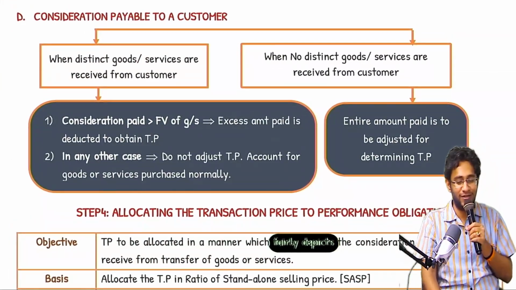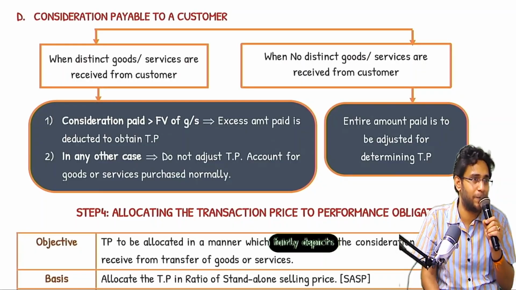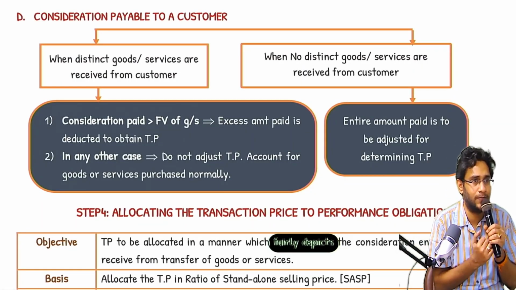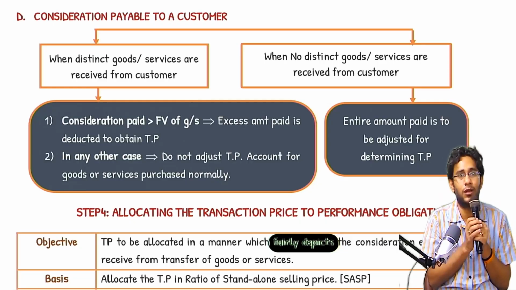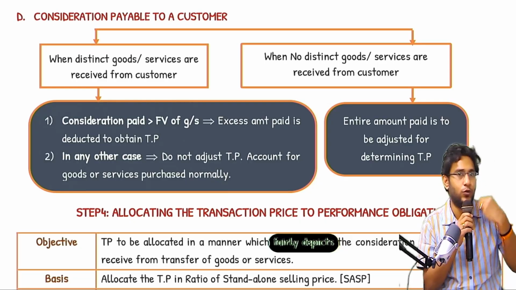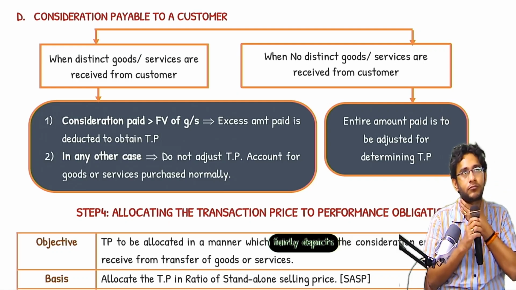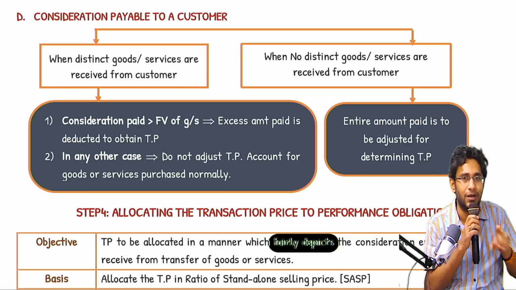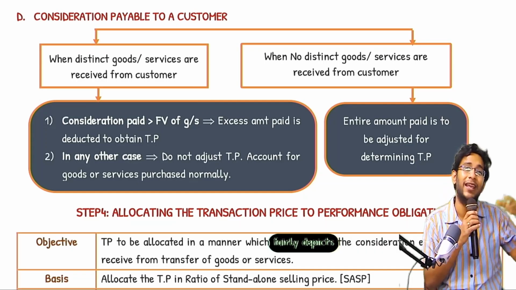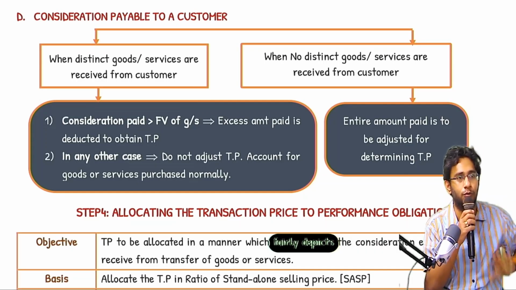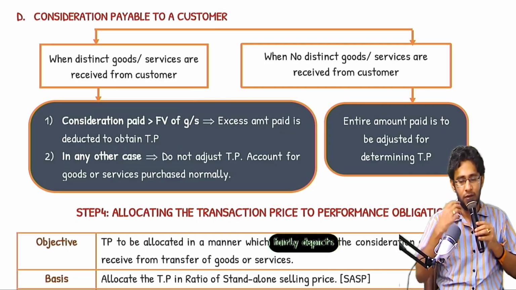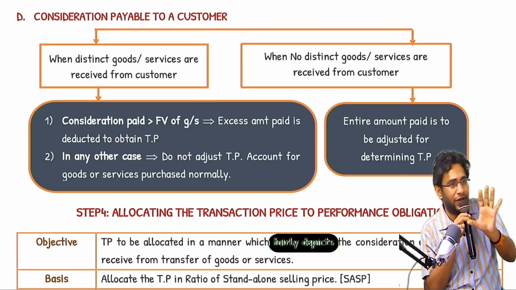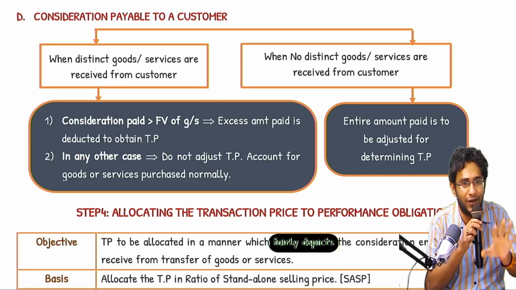Last case in transaction price is consideration payable to a customer. Normally, when we sell goods to a customer, the customer should pay consideration to us, correct? But in some cases, I sell goods worth 10 crores to a customer and I charge 15 crores. Why will the customer pay? The customer will say, you pay me 15 crores, and in some other transaction, I will return 5 crores to you. Effectively, I first sold goods and received 15, then in some other transaction I paid off 5. Effectively, I received 10 only. Therefore, the customer also may be willing to play this game.